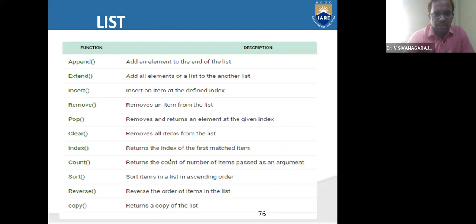And let us see the operations or functions, list functions or list methods. We call them list functions or methods. These are the things. You can append to a list. You can extend. You can insert a new element in the list. You can remove some elements. Right. So these things we will discuss in the next class, list methods or functions.